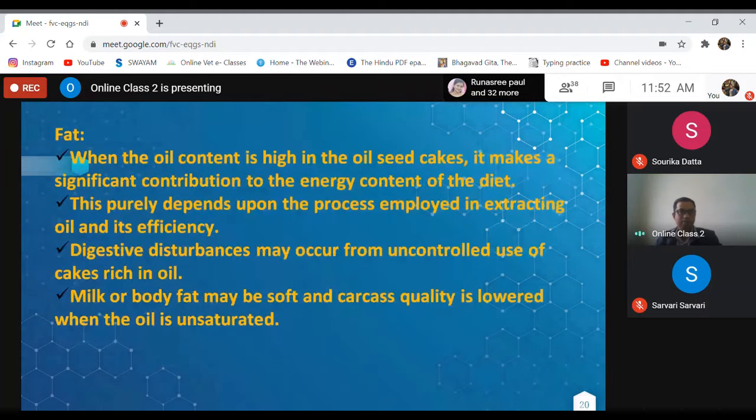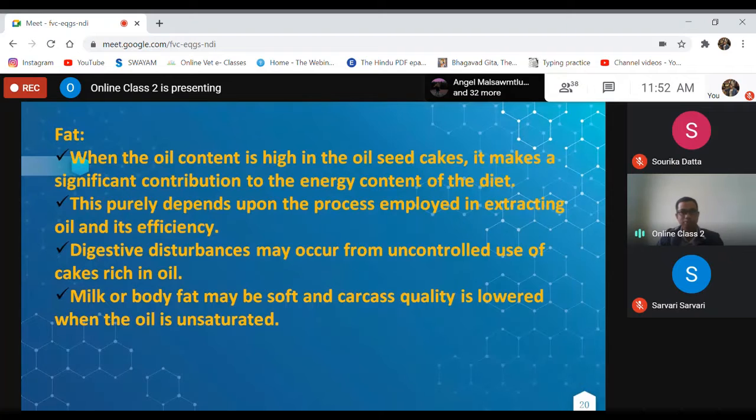In case of fat, when the oil content is high in the oilseed cakes, it makes a significant contribution to the energy content of the diet. That is when we feed the oilseed as such to the animals. In that case, along with protein, it may contribute a significant amount of energy also. This purely depends upon the process employed in extracting oil and its efficiency. Solvent extraction, as I told you, will lead to more extraction of oil, whereas expeller pressing may result in less extraction of oil, thereby the energy content will be high in those oil cakes.